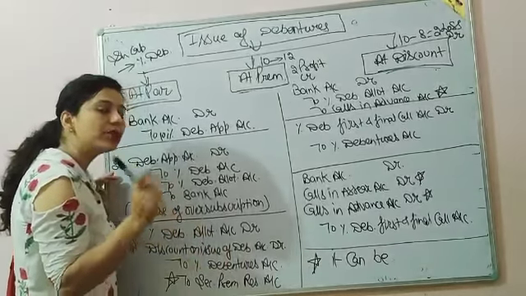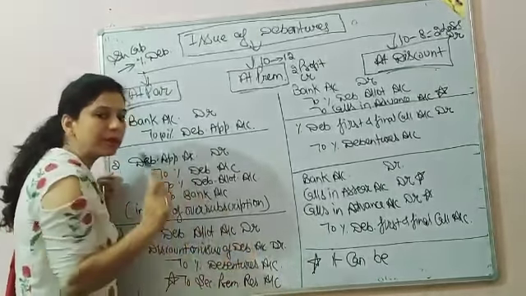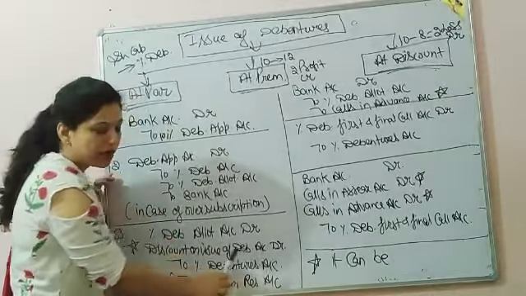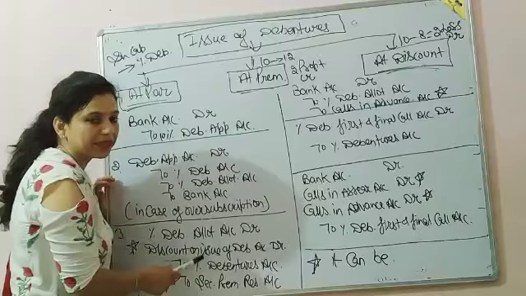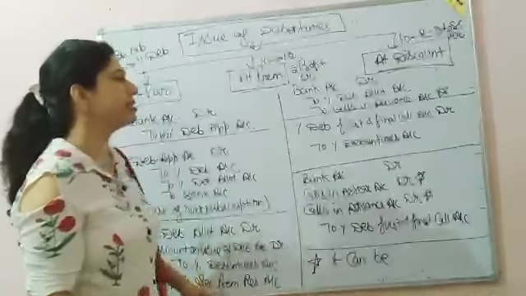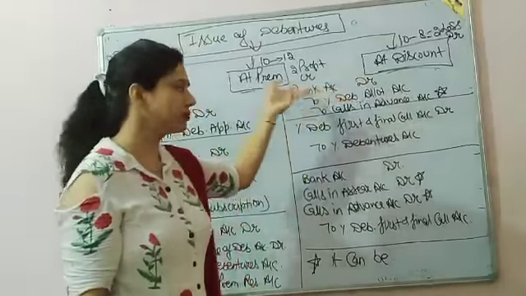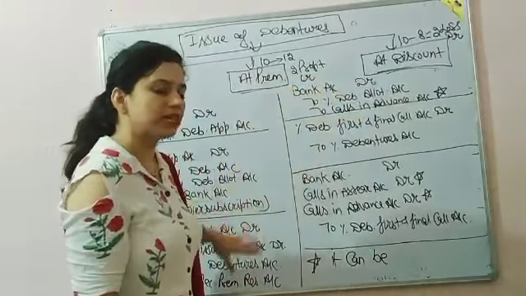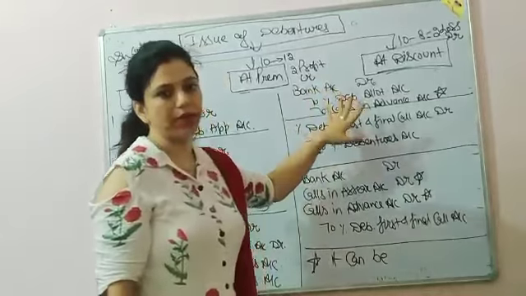If debentures are issued at discount, then discount on issue of debentures account debit. If debentures are issued at premium, then to securities premium reserve account. I marked a star here, which means only one is possible. It can be issued at discount or it can be issued at premium. The next entry, bank account debit to debenture allotment account. Simple. Premium and discount are never shown in the entry of bank. They are mentioned in the entry of due. So, bank account debit to debenture allotment account.